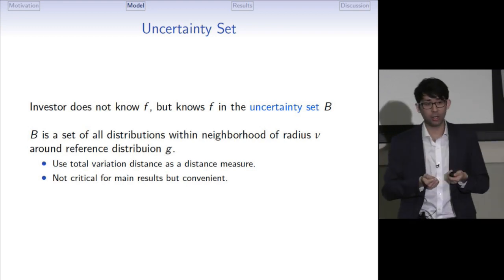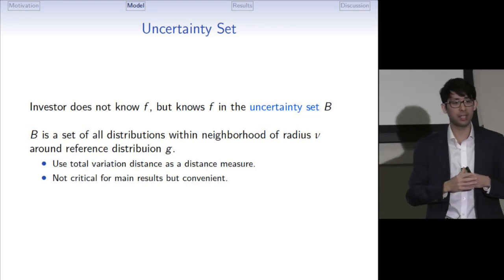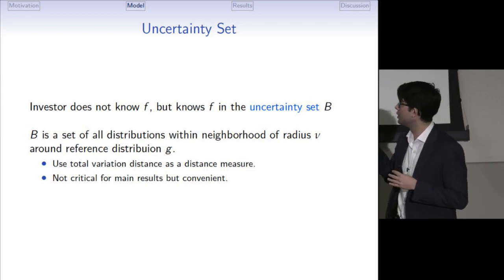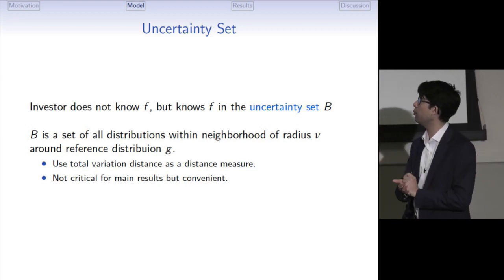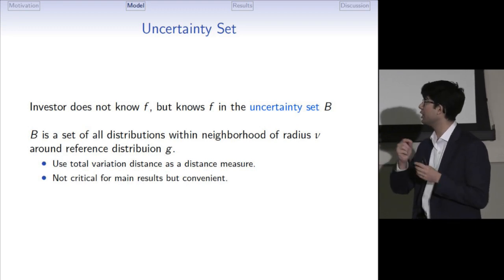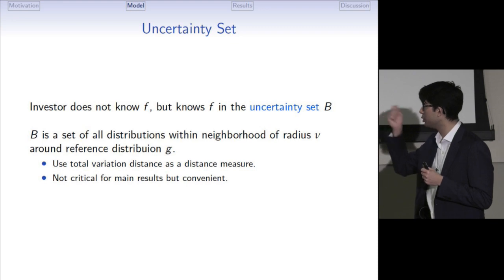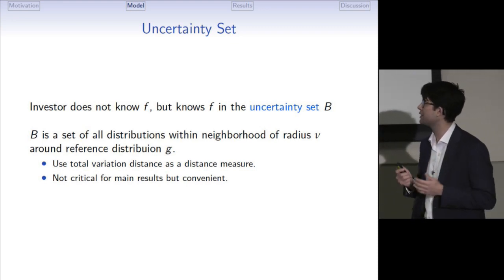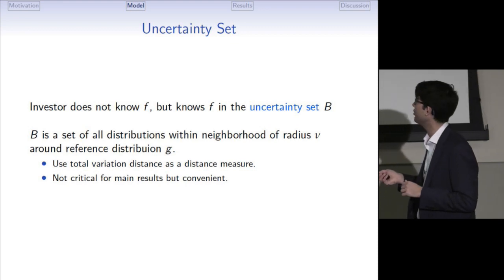The investor doesn't know F, but he knows that F belongs to the uncertainty set B. In today's talk, I'll focus on B, which is the set of distributions within some neighborhood nu around a reference distribution G. We use total variation distance as a distance measure. However, this is not critical and mostly done for convenience.